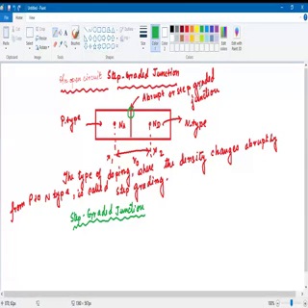When a junction is formed between p-type and n-type, there is an abrupt change in the concentration of the holes and the electrons.